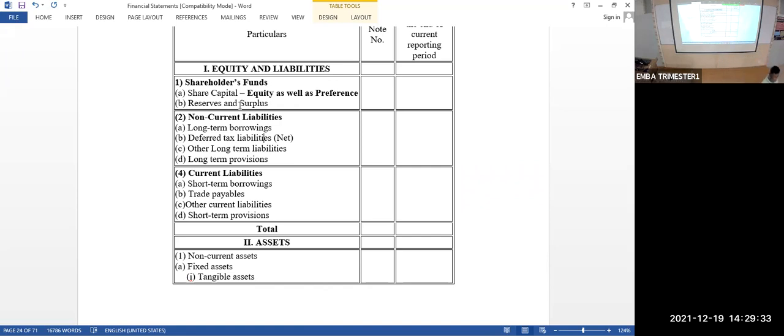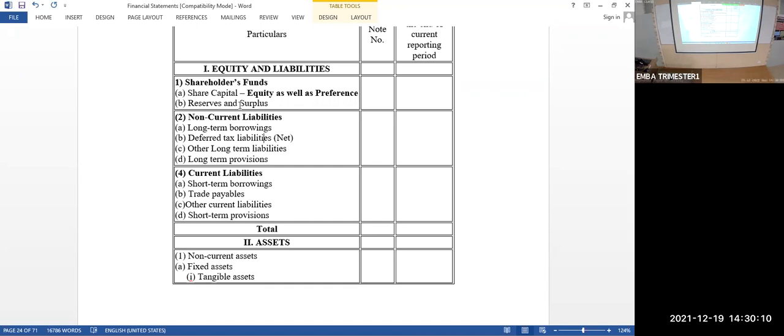What are current liabilities? Short-term liabilities. Okay. Examples for current liabilities: trade creditors, bills payable, outstanding expenses, all those things. If it is there in the trial balance, take those items and bring them here and write them. Short-term borrowings, trade payables. Trade payables are nothing but trade creditors, accounts payable, bills payable, everything put together is called trade payables. Okay. Short-term borrowings, bank overdraft,